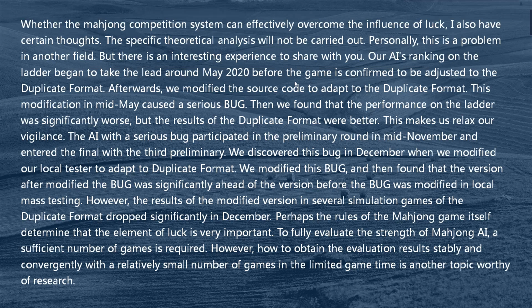We fixed this bug and then found that the fixed version was significantly ahead of the version before the fix in local mass testing. However, the results of the fixed version in several simulated games of the duplicate format dropped significantly in December. Perhaps the rules of the Mahjong game itself determine that the element of luck is very important.